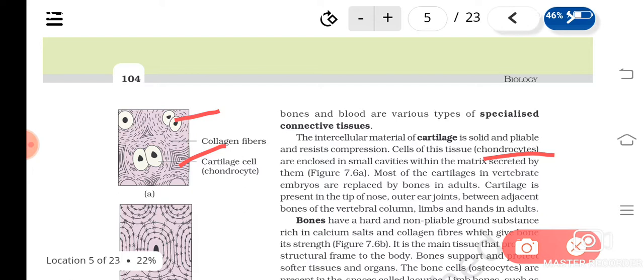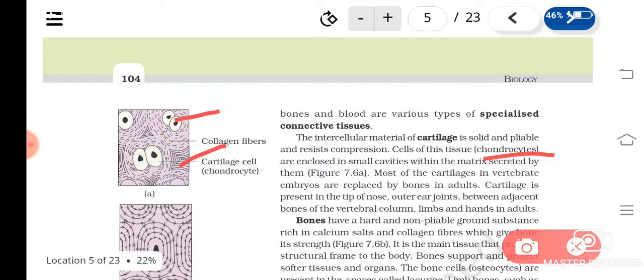In embryos you can see cartilage, and later it will be replaced by bones. In our body, cartilage is found at the tip of the nose, outer ear, joints, adjacent bones of the vertebral column, limbs and hands, etc. We can see cartilage where two bones are joined. So cartilage is a kind of specialized connective tissue where the matrix is solid, and the cells are found in a cavity and are known as chondrocytes.